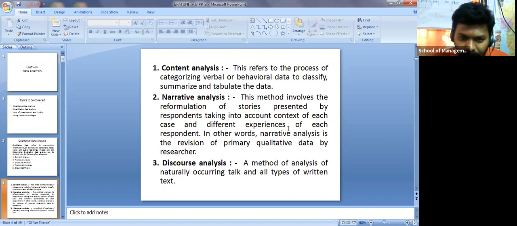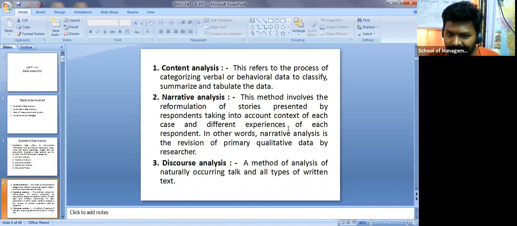Okay, now the third one, which is discourse analysis. So what is this discourse analysis? It is the analysis of naturally occurring talk and all types of written text, right? So when I give a situation to anyone, he's going to respond in a different way. If I ask one question to Joseph or Soumya or Shravani or Shirisha or Kavya, anyone, you are going to respond in a different way because you are perceiving it in a different way, right?